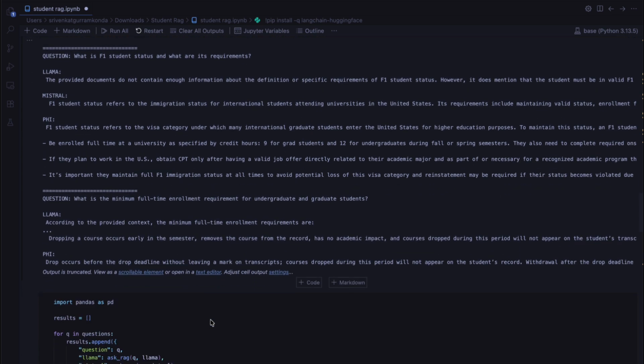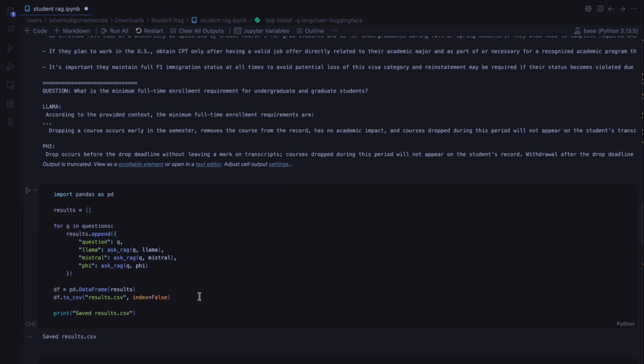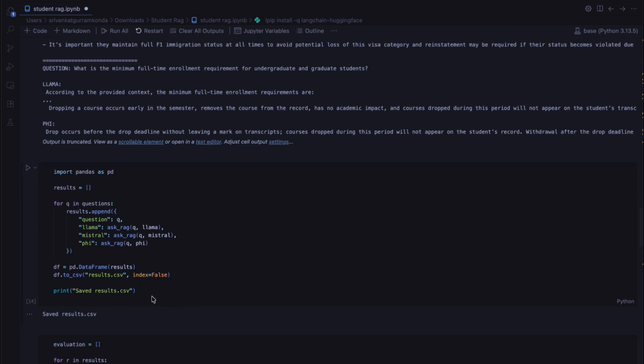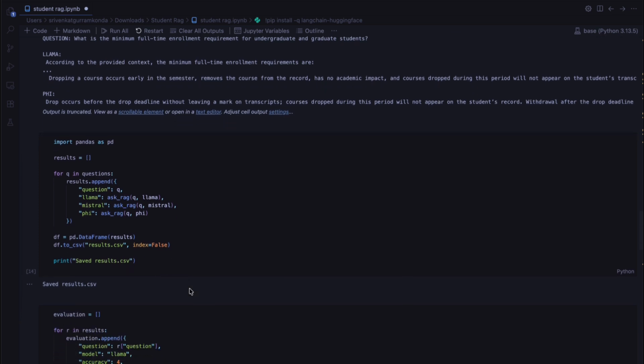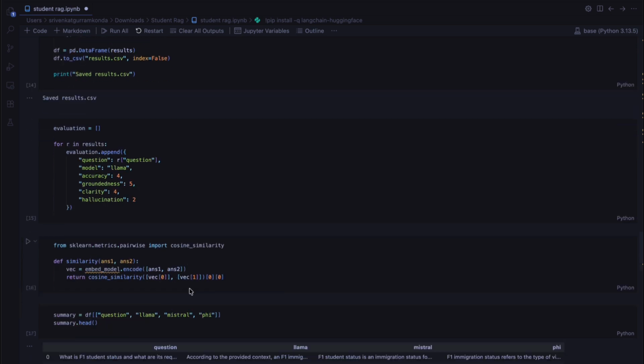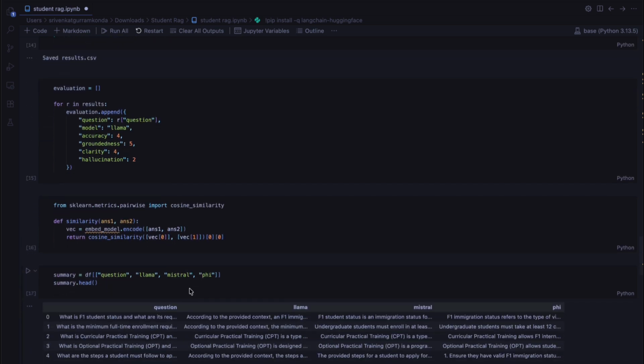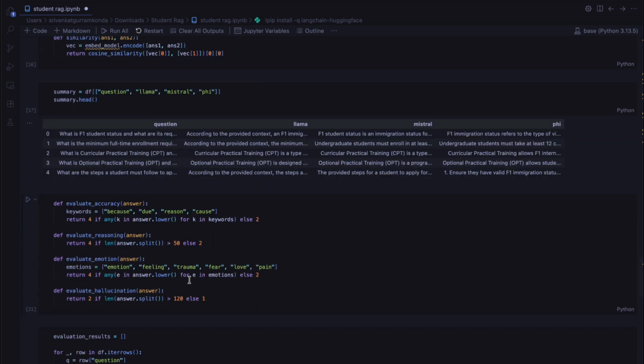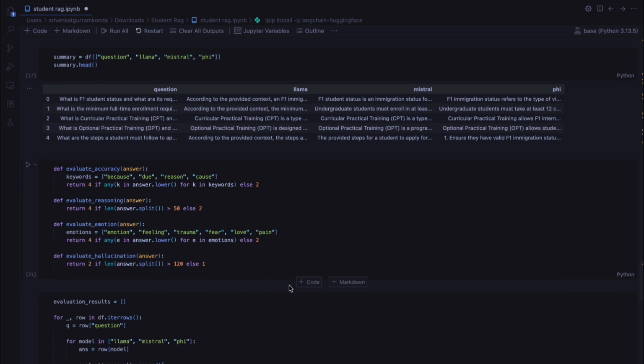And then we have saved our results into a CSV file called result.csv, and then from here it's all about evaluation, and we wrote some custom functions to score the models here.